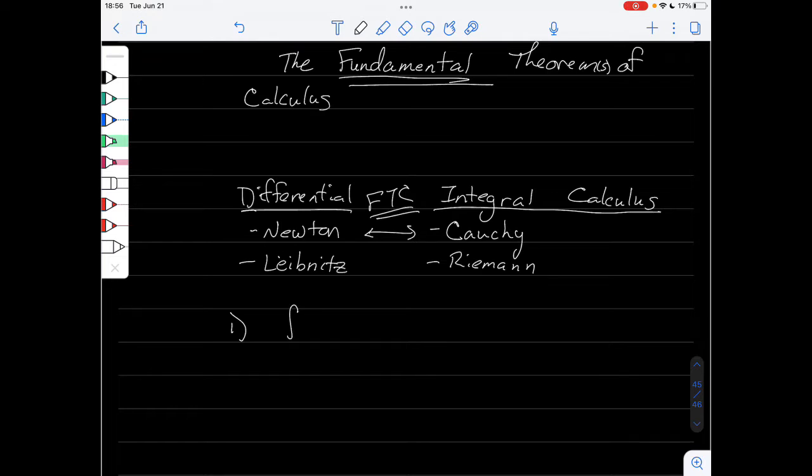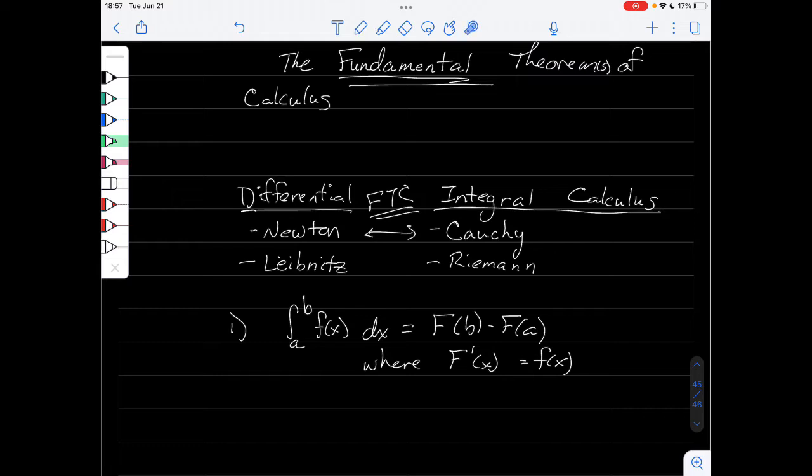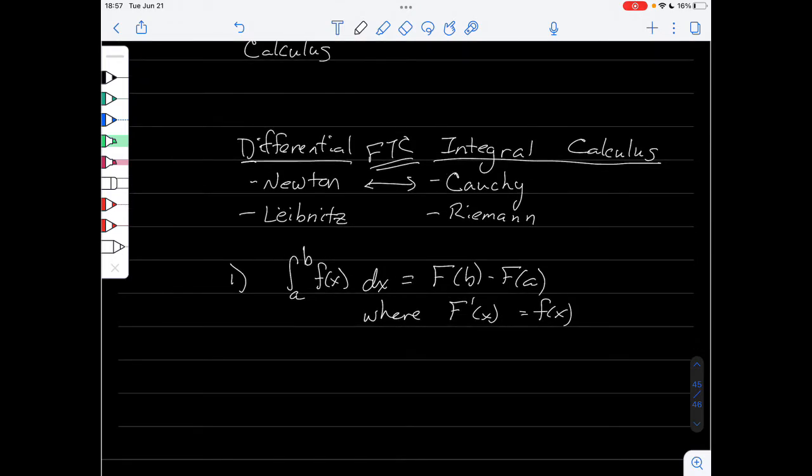The first fundamental theorem of calculus says that the definite integral from a to b of a function f of x is equal to big F of b minus big F of a, where big F prime of x is equal to little f of x. So right here we see a relationship between an integral and its derivative. Some books say it's the second fundamental theorem of calculus. It really doesn't matter.